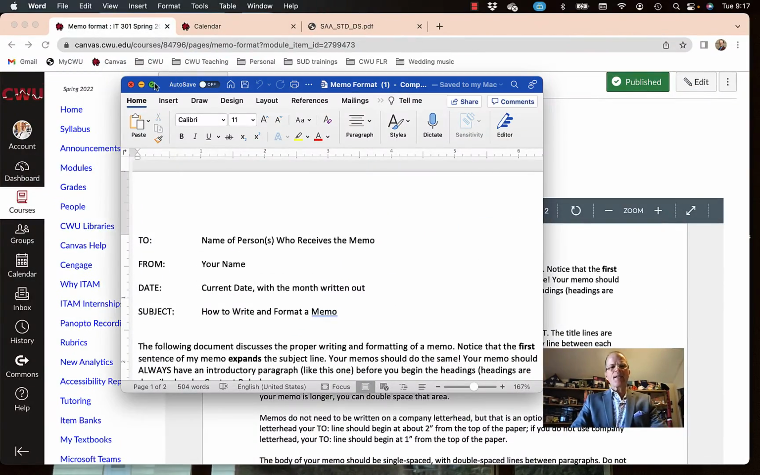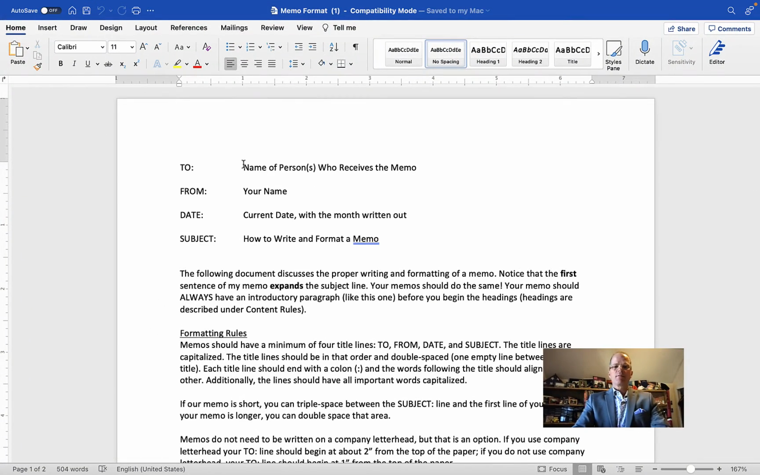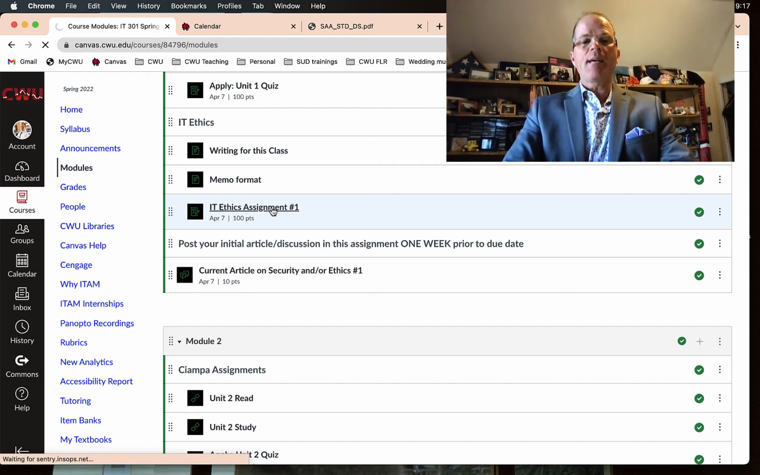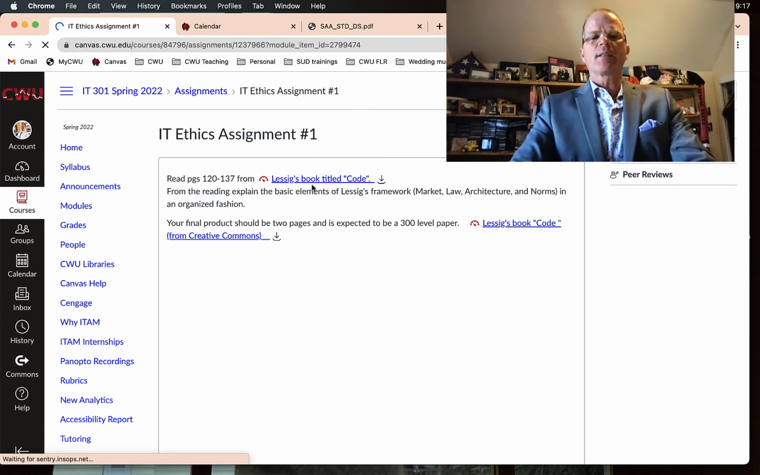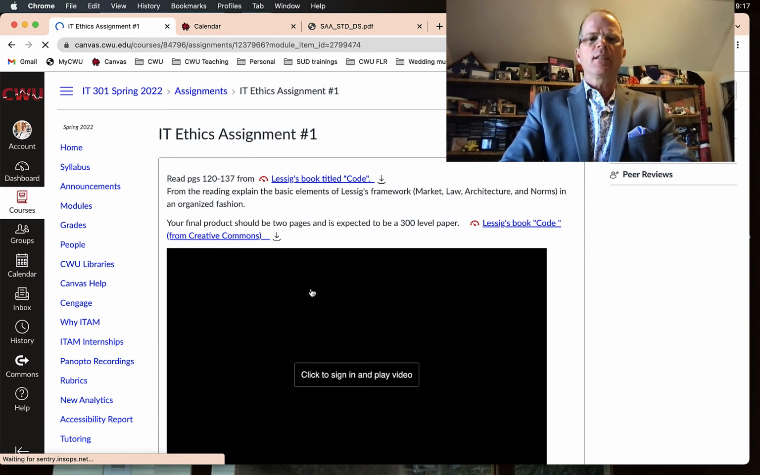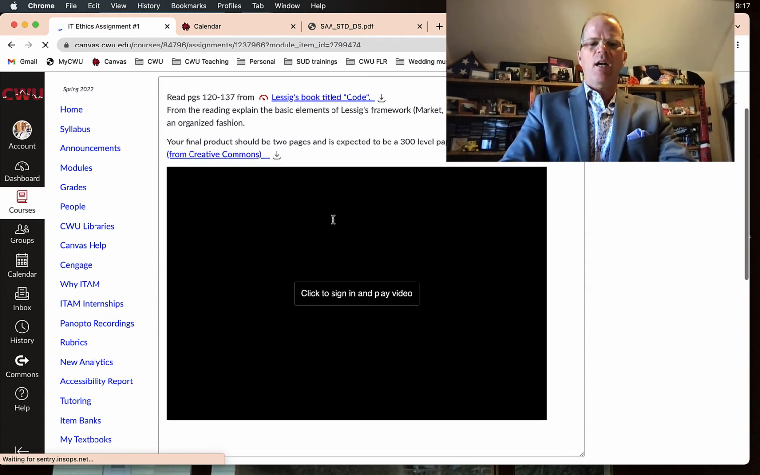So I'm going to open it here in Word, it's going to pop up, and then you can change this generic template to use for your assignments. You can take this and you put your, to Dr. David Douglas from Joe Smith. Put the current date, of course, and then what the subject is. For this first one, it is going to be IT Ethics Assignment 1. You could put that. I'd be fine with that. Or you could put reflection on Lessig's book titled Code.